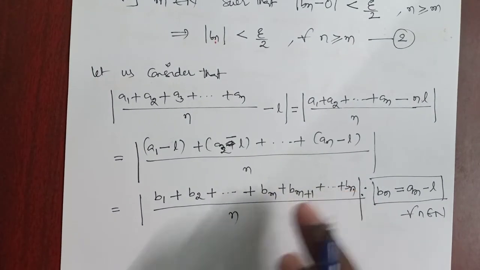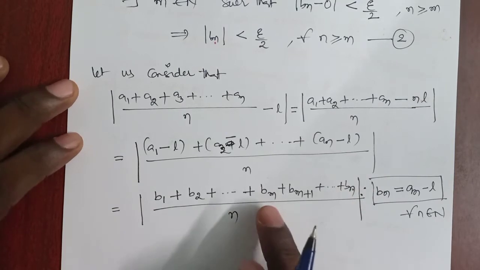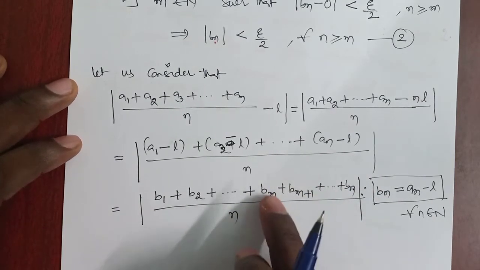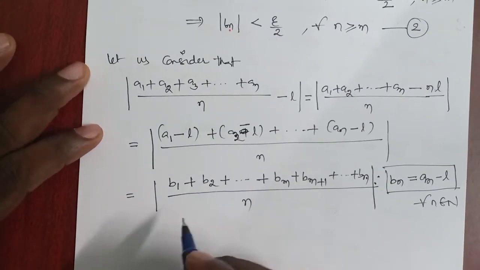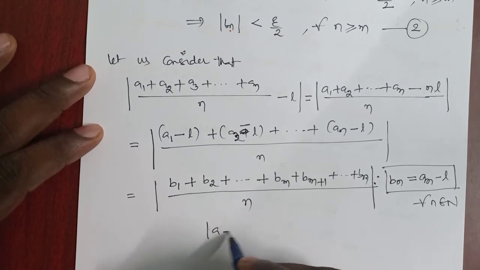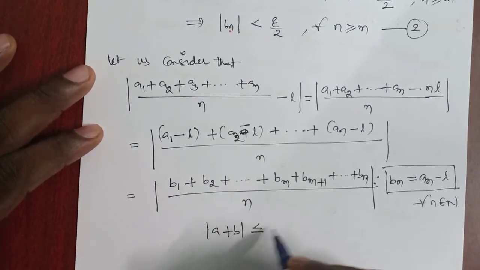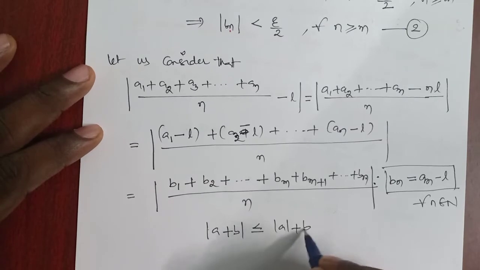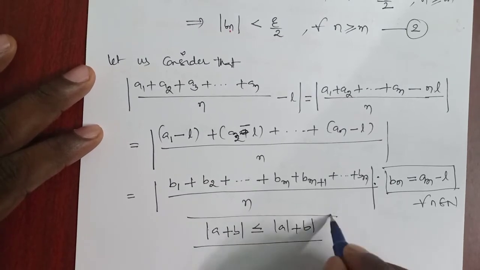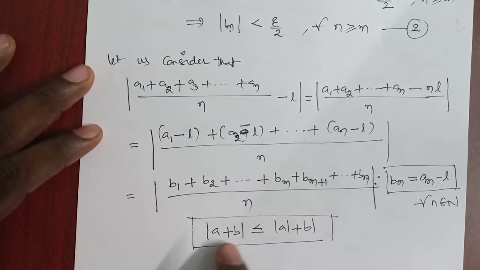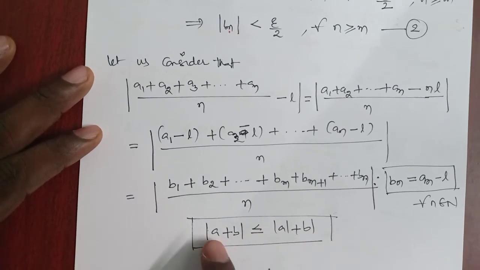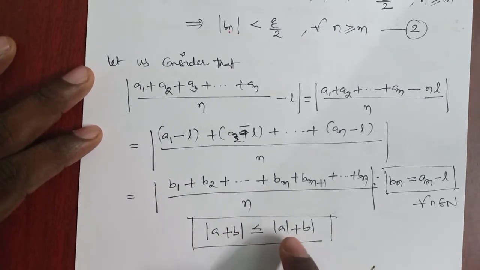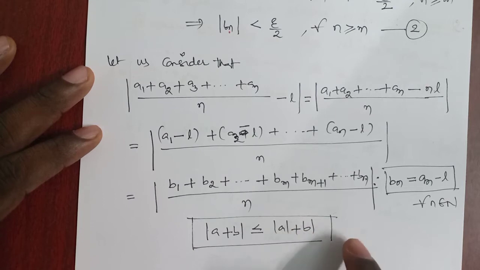So our n is greater than m. That's why in between them I create two values, bm plus 1. Now see, we all know that modulus of a plus b is less than or equal to mod a plus mod b till the end. So if n terms are there, we can write like this. So modulus of a plus b plus c is less than or equal to modulus of a plus modulus of b plus modulus of c.